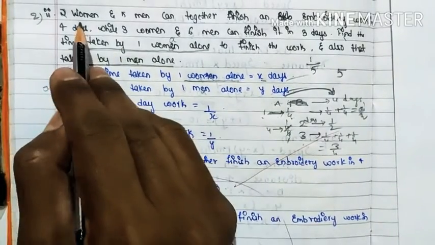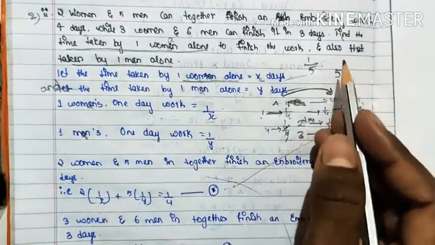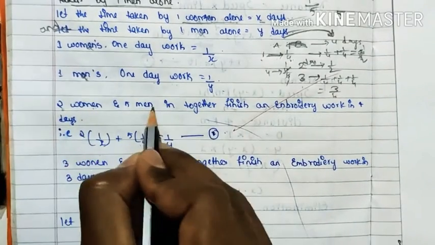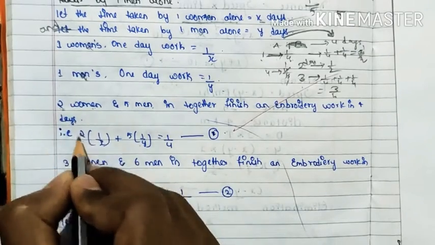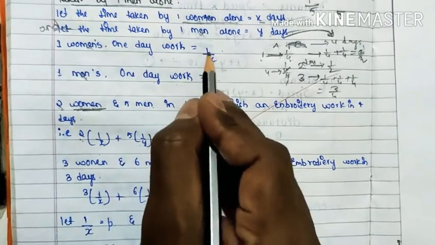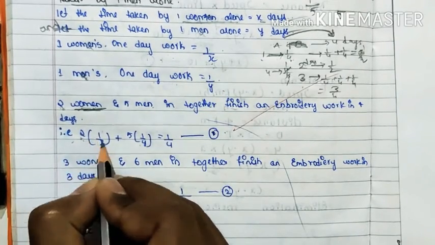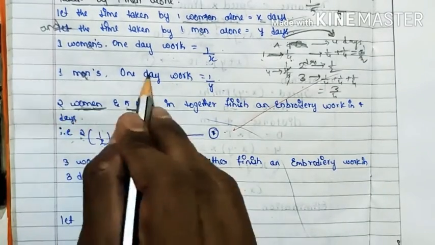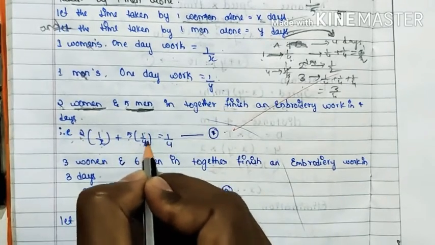Coming to the question, 2 women and 5 men can together finish the work in 4 days. So we write 2 women, and 2 women's 1 day work: 1 woman's 1 day work is 1 by x, so 2 women's 1 day work is 2 into 1 by x, plus 5 men. 1 man's 1 day work is 1 by y, so 5 men's 1 day work is 5 into 1 by y.